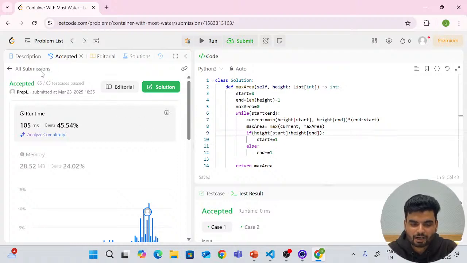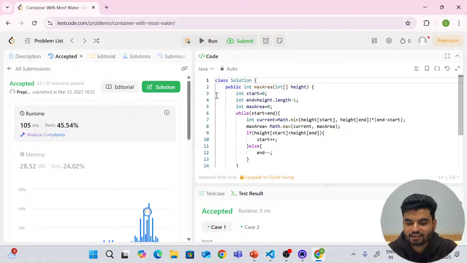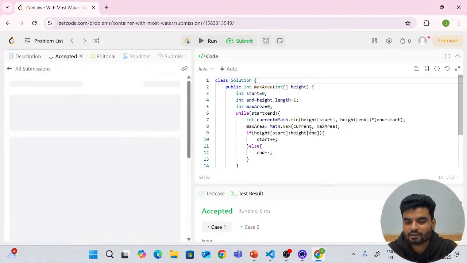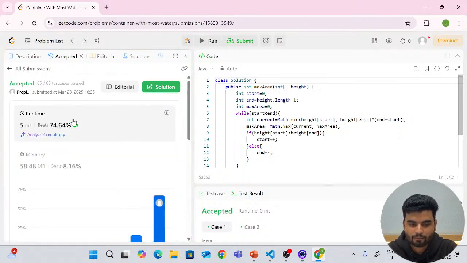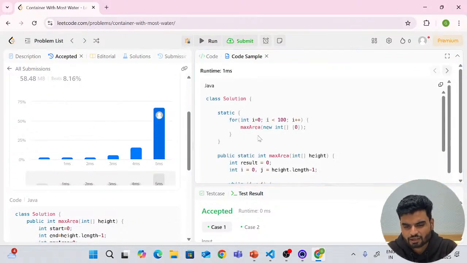Few people have adopted, as a sort of ideology, a way to escape few test cases. Anyhow, the time complexity for this particular program is O(n). That is the best case time complexity in this particular problem, and space complexity is constant, because we are not utilizing any other data structure. But few people have tried to pass some random cases, and that's why their solutions become a little faster. So 5 milliseconds as of now, but you'll go here, you'll see the same solutions, maybe a little bit different.